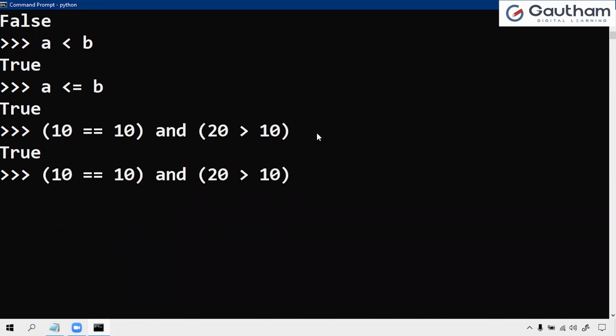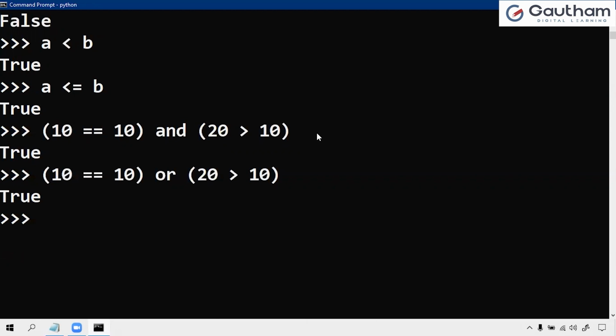The same thing if you work with or. While working with and, if both conditions are true, then only it returns true. Otherwise, it returns false. If it is false true, true false, or false false, it returns false. But coming to or, if any condition is true, it returns true. True true returns true. True false returns true. False true returns true. Only if it is false false does it return false. So you have to practice these things from your side.